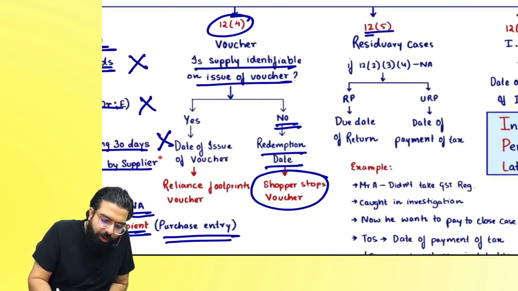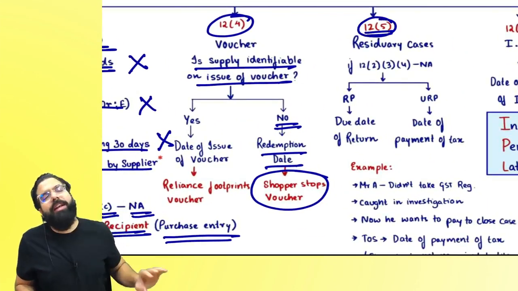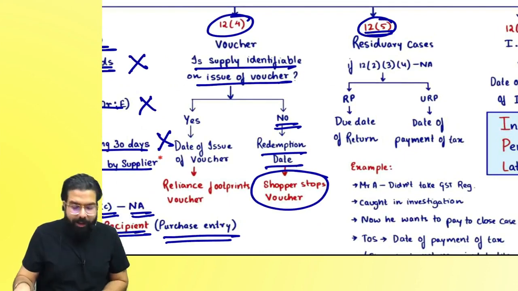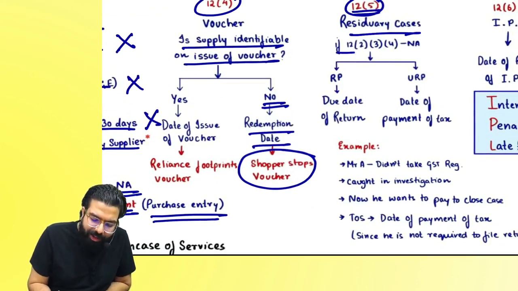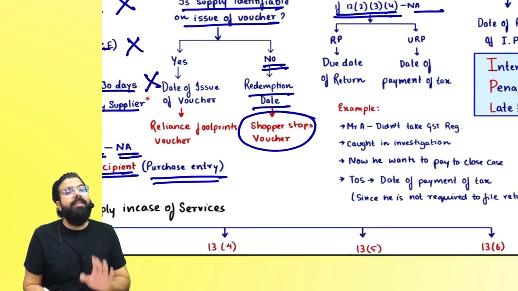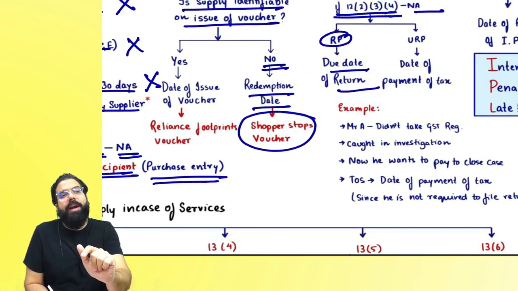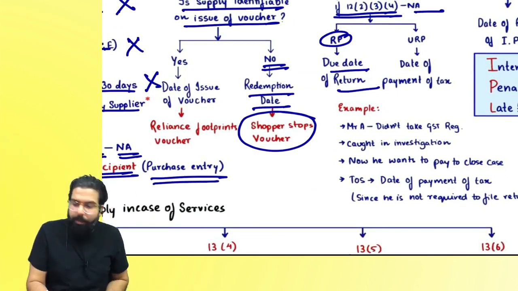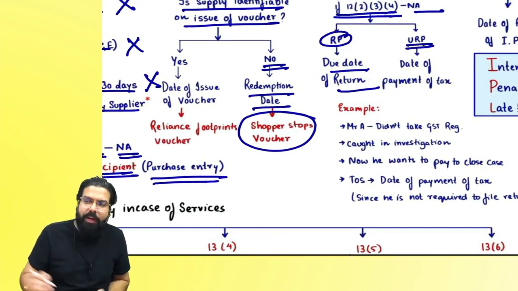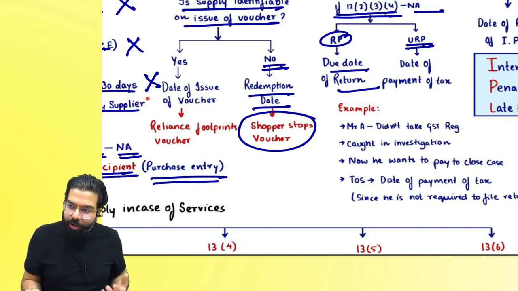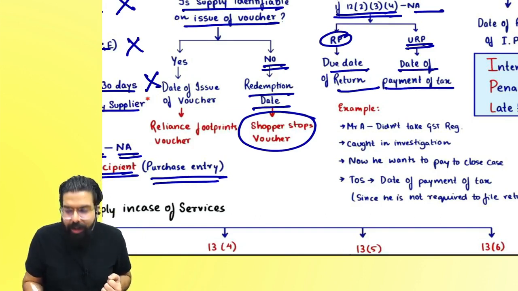Then section number 12.5 talks about the residuary case. In the residuary case, the government told that if section number 12.2, 3 and 4 are not applicable, always remember the time of supply: if you are a registered person, the due date of filing your return is the time of supply. If you are an unregistered person, the day you pay it will become the time of supply.